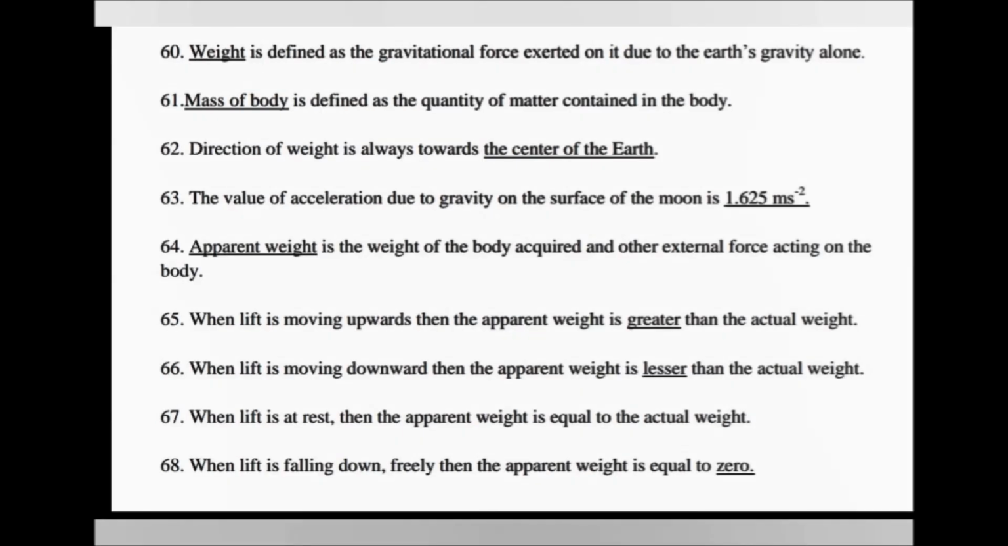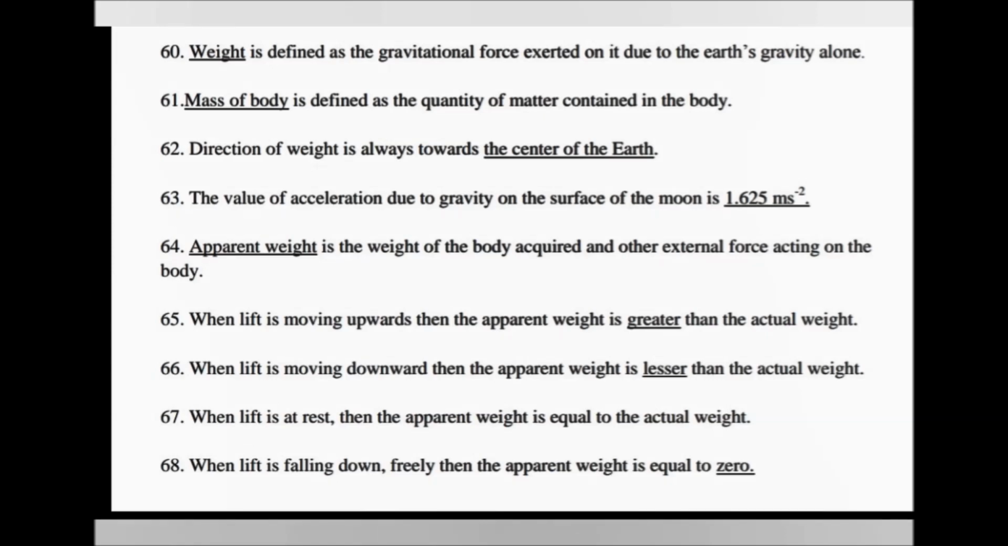Weight is defined as the gravitational force exerted on a body due to Earth's gravity alone. Mass of a body is defined as the quantity of matter contained in the body. Direction of weight is always towards the center of the Earth. The value of acceleration due to gravity on the surface of the Moon is 1.625 meter second power minus 2.